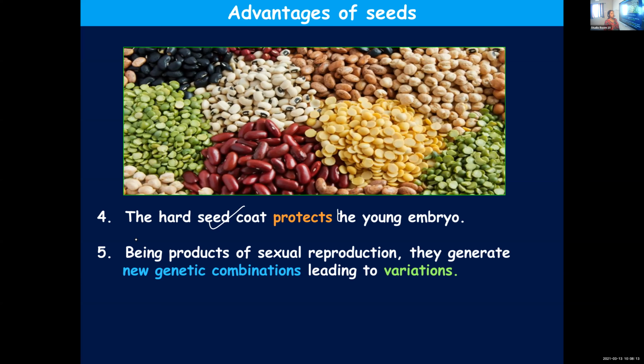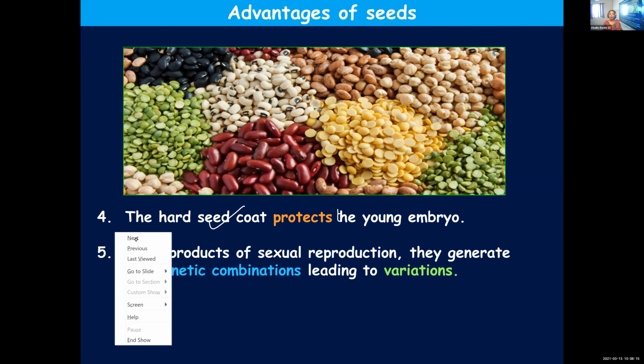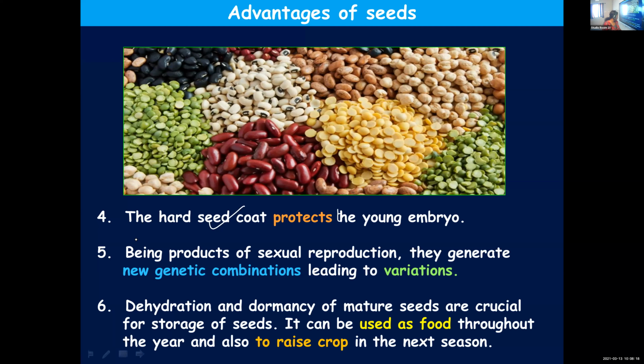And last point, the property of the seeds to get dehydrated and remain in a dormant stage is very, very crucial, helping in the storage of seeds. And these seeds can be used as food throughout the year. That is what we are doing. Different pulses we store at home, and as and when we require, we cook them and use them as food. And if you need to raise plants from those seeds also, you can do it. Provide them all the appropriate conditions, they'll germinate and form a new plant. Okay, is that clear, children?